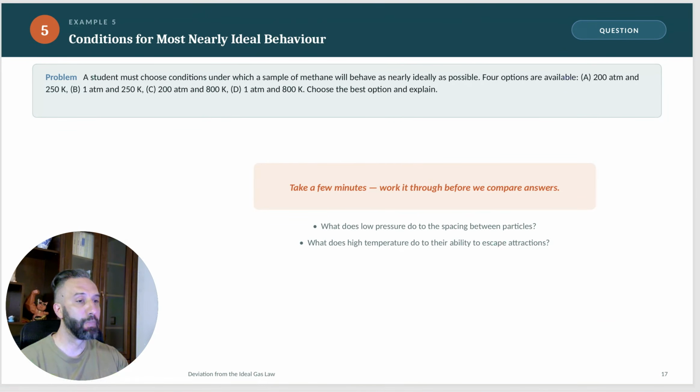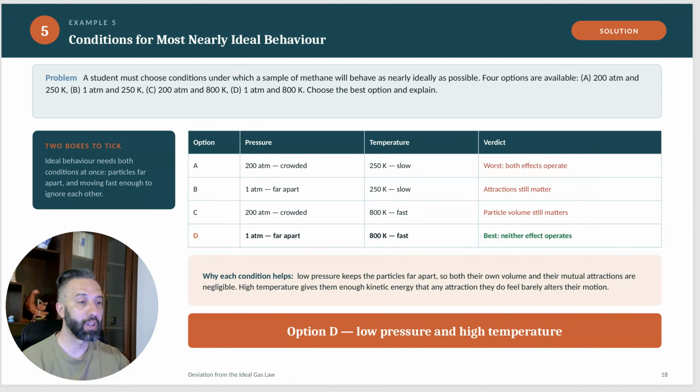Conditions for most nearly ideal behavior. A student must choose conditions under which a sample of methane will behave as nearly ideally as possible. Which of these conditions presented here is the closest to the ideal gas state? As we said, this should be the one with the highest temperature and the lowest pressure. And of course, that would be D. And there's a nice overview here.